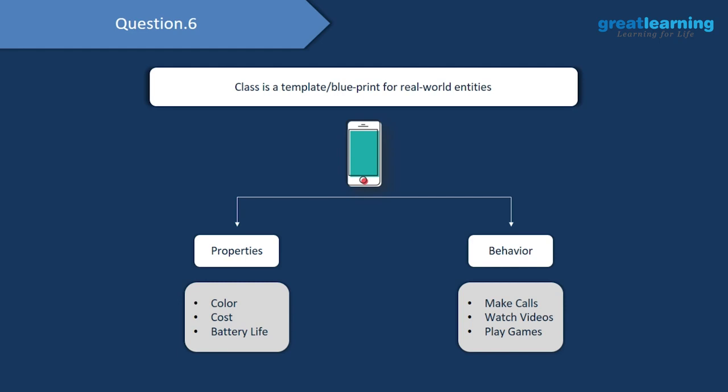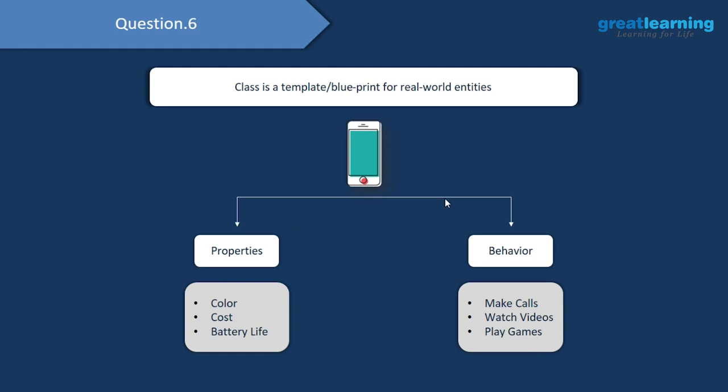The first is property, then we have something known as behavior. So a phone will have certain properties associated with it: a phone will have a color, a phone will have a certain cost, and a phone will have a certain battery life associated with it. These are all of the properties.